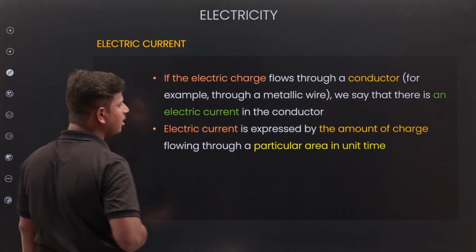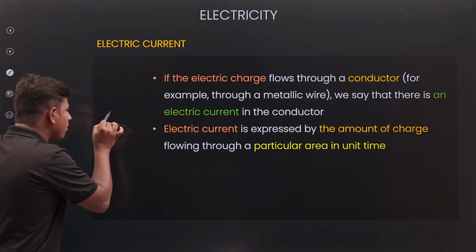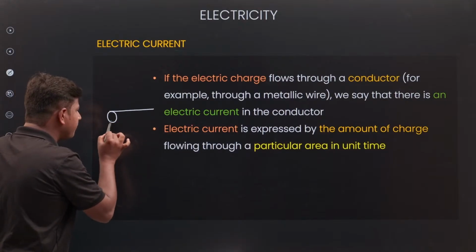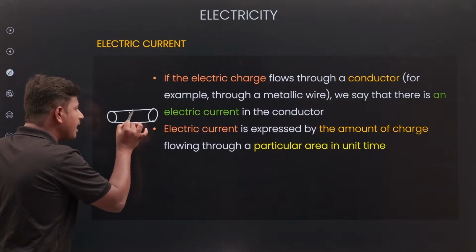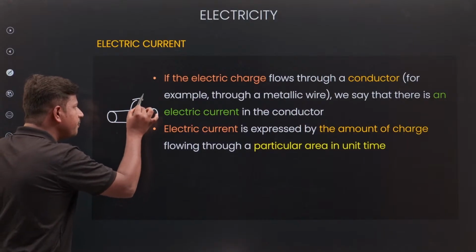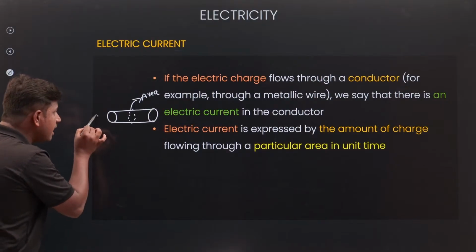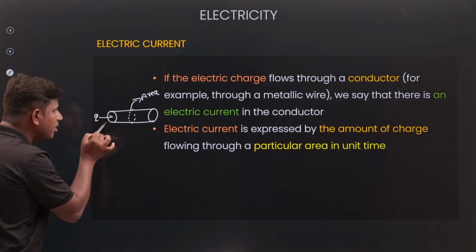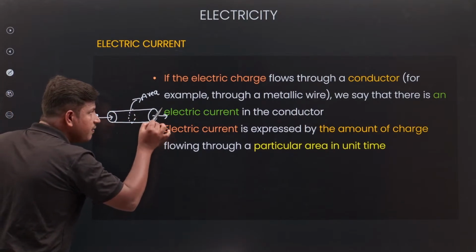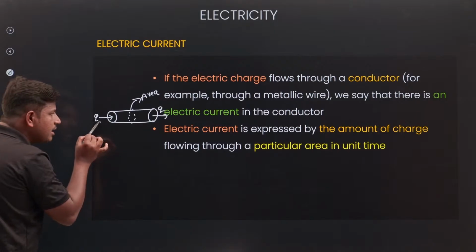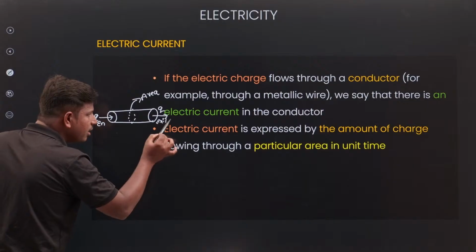Next, electrical current. What is meant by electrical current? For example, I am taking one material here. This is the area of that material. Charge is entering into the material, and here it is leaving the material. Here it enters, here it exits.